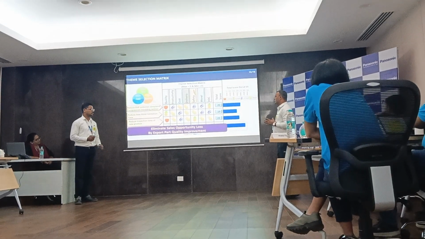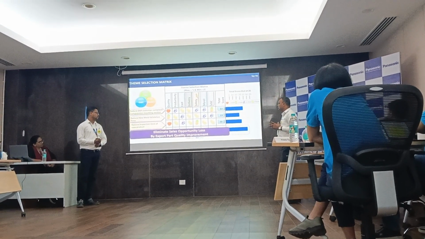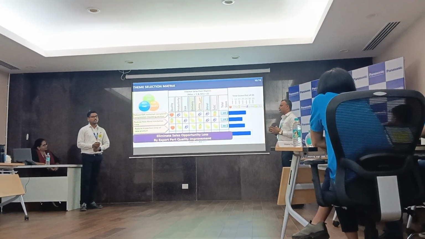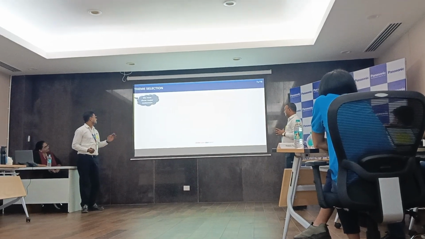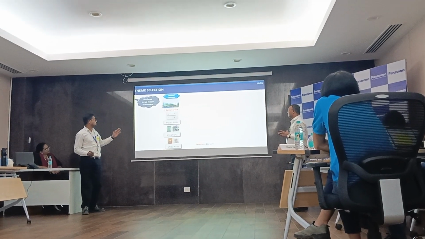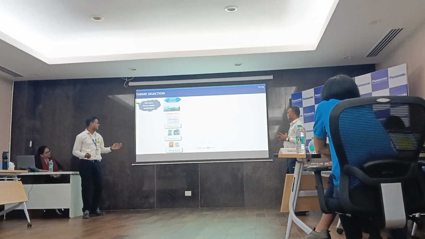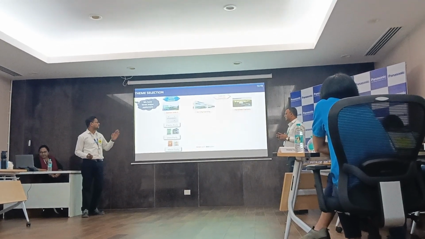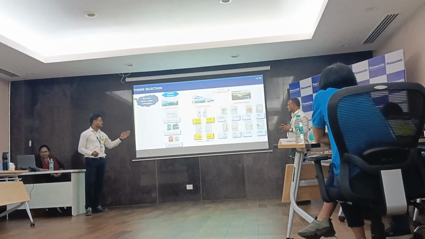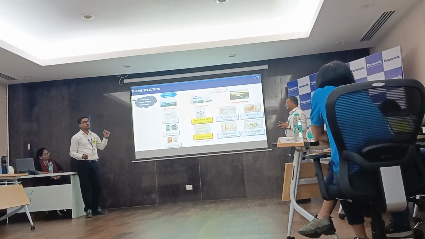Sir, why did we select eliminate sales opportunity loss by export part quality improvement? Let's understand. We have 3 major customers. First is the internal customer, Daman Unit 5. We supply them urea part, plastic part and metal part. The other 2 are external customers, Sri City factory and another factory. We also supply them the metal part and urea parts.